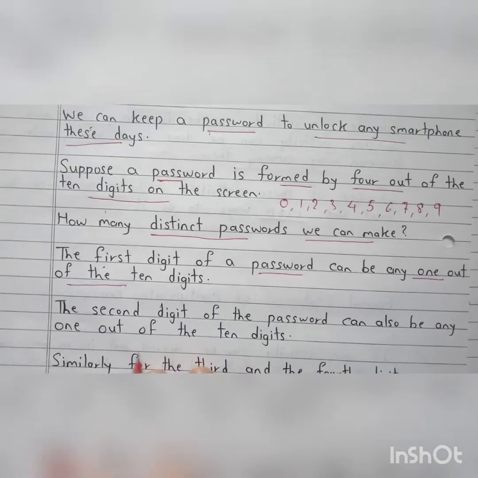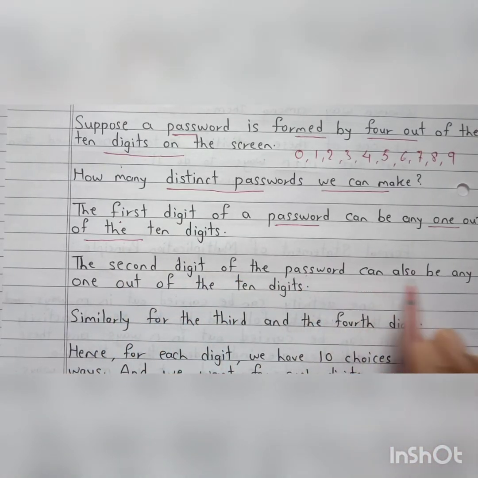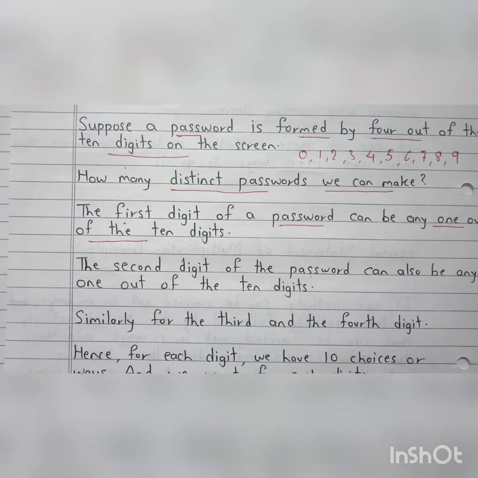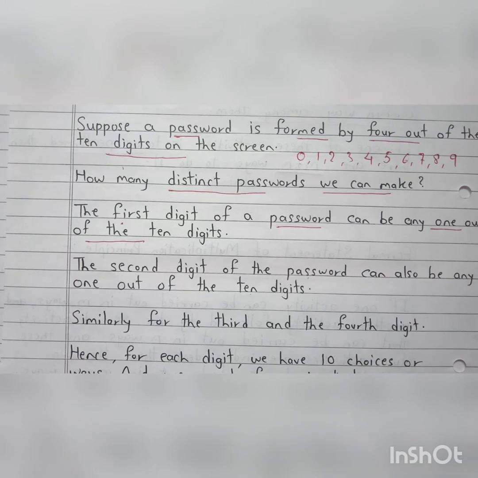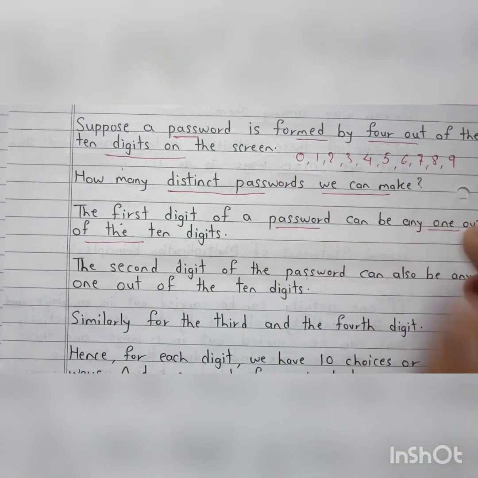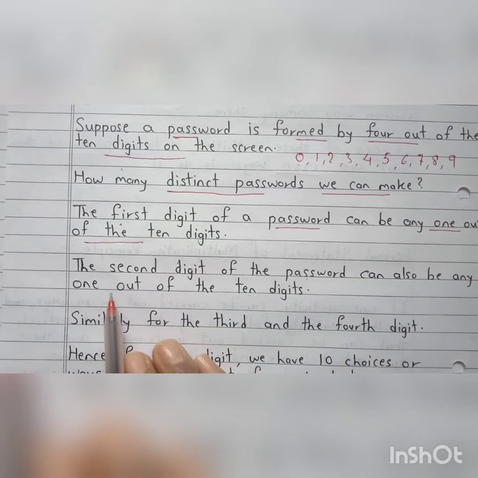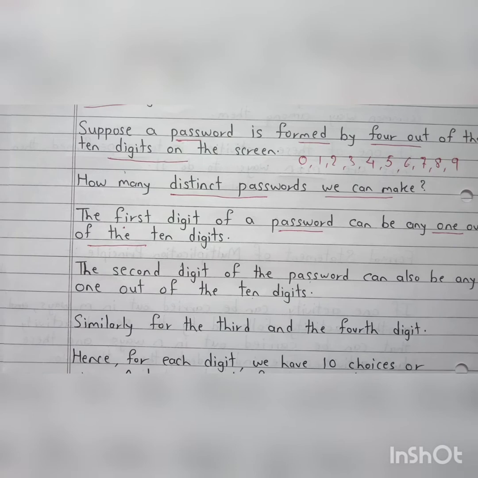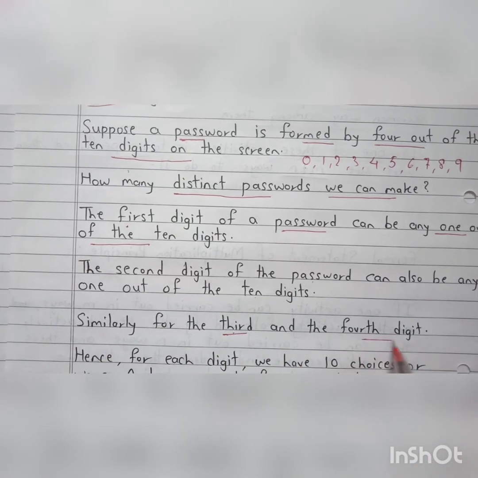Now let's go to the second digit. The second digit of the password can also be any one out of the 10 digits. Now there is no restriction on the selection of the digit, so we can select any one out of this 0, 1, 2 up to 9. So again the second digit can be chosen out of 10 digits. Similar will happen for the third and fourth digits.